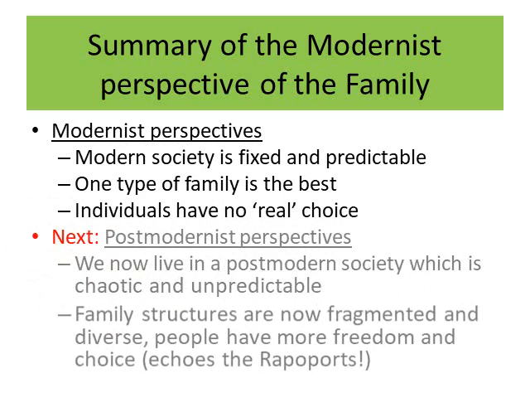In the next video, we're going to consider postmodernist perspectives. This is that next phase of history, which is going to fundamentally challenge modernist views. What's going to be argued here is that we now live in a postmodern society which is chaotic and unpredictable. So it's no longer structured and organised, it's more chaotic and therefore unpredictable. Family structures are, as a result, going to be more fragmented, that's split up, and diverse, different. People have more freedom and choice. And so you can hear in that language echoes of what the Rappaports were talking about.